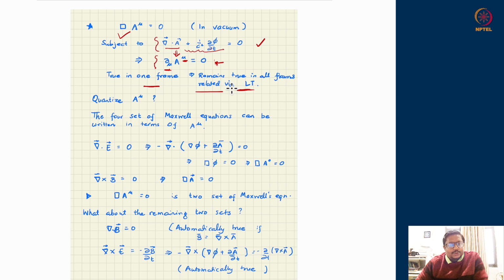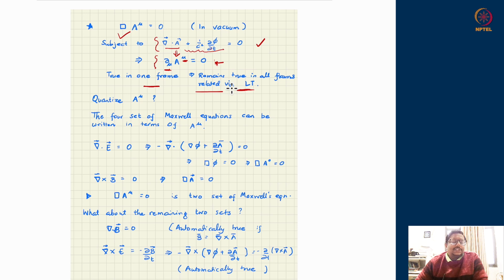Now the idea is, should we go ahead and quantize A^μ just like we had done before? We need to see whether, if we quantize A^μ, we get something problematic. For example, for the Klein-Gordon case, the scalar field satisfying this equation got quantized very effortlessly and there was nothing serious about it. But when we tried to do the same thing for the Dirac or spinor field, we realized that we do not have to rely on the classical structure. We actually have to give it up and envisage some new kind of relations between the phase space variables, which is unseen for a classical system. That came about as the anti-commutator.